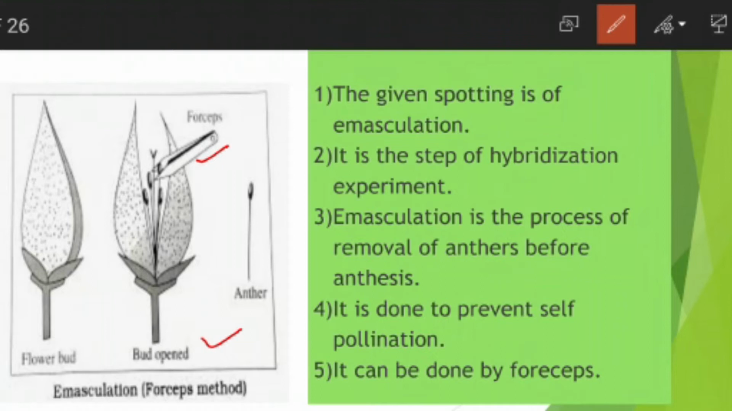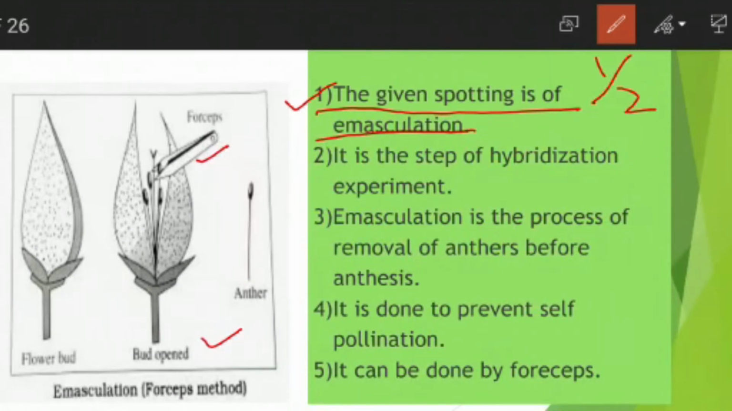So your first point will be of identification. You have to identify that when you see the anthers being removed with forceps, or the male part being removed, it is emasculation. So your first point will be: the given spotting is of emasculation. Here you have identified correctly and you will get half mark for identification.